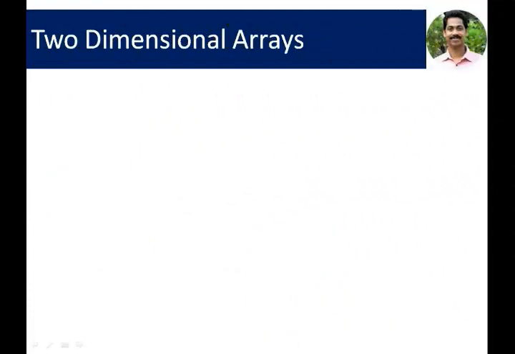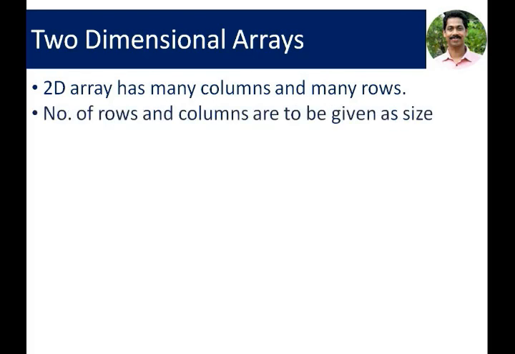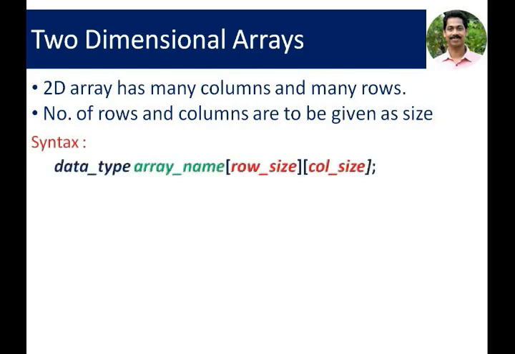Next is two-dimensional arrays. Two-dimensional array means we have many rows and many columns. In one-dimensional array, many rows and one column, but here we have many rows and many columns. The number of rows and columns are to be given as size. In the first one-dimensional array, the size is the number of rows, but here we have to mention the number of columns and the number of rows.